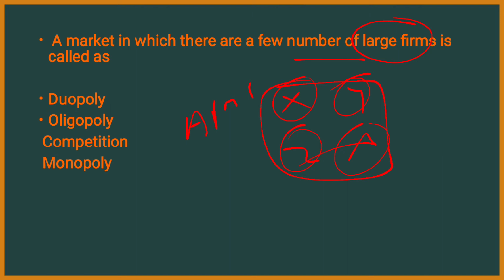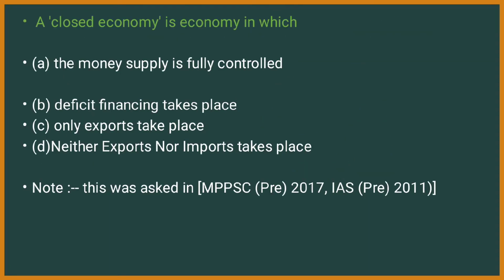They are the only ones operating in the APMC market. Now this type of market is called, option 1 duopoly, option 2 oligopoly, third competition, or fourth monopoly. Here the answer is oligopoly. Duo means 2. Here there are not 2, they are saying there are only a few. And this type of market is called an oligopoly market.